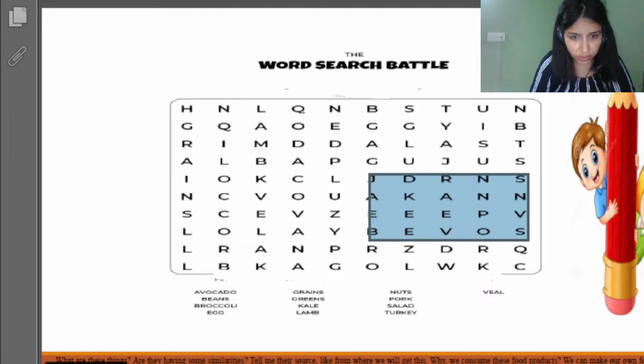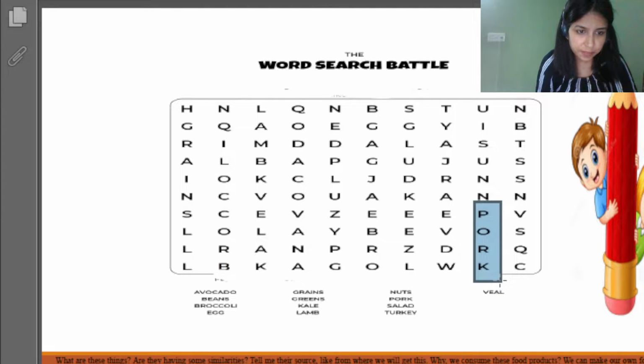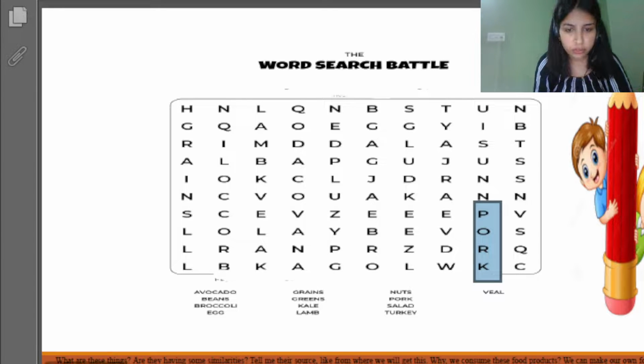Yes, very good students. You have found the words that are there in this game, even though it was difficult. We can see broccoli as well here. Broccoli can also be seen, right? So these are multiple words that are there in this game, which we eat. Like, pork is also there. So I hope you all are also able to find these words that are there. So we'll be moving forward from here now.